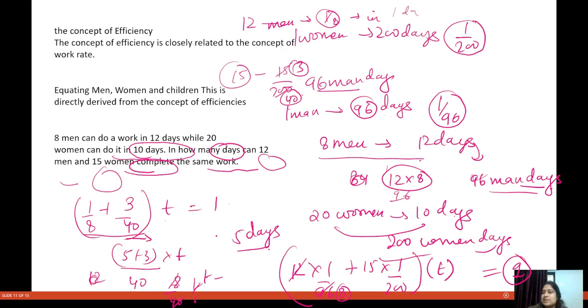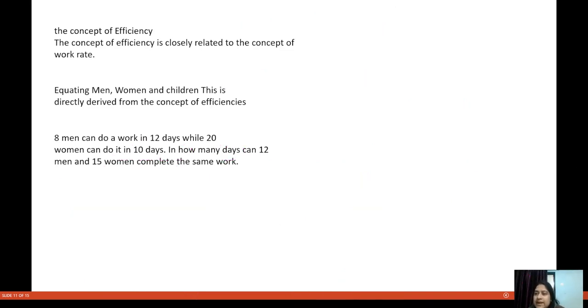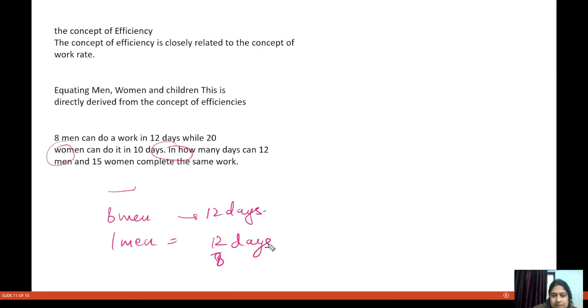So I explained this with the help of the man days concept. Now see, we could have also done this directly, because 8 men can do the work in 12 days. That means one man can do the work in 12 by 8 days.